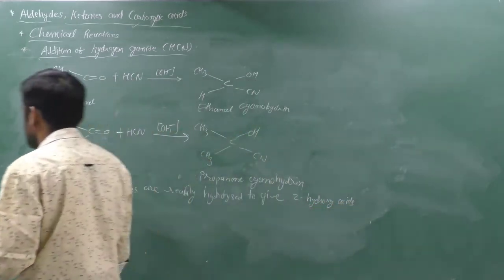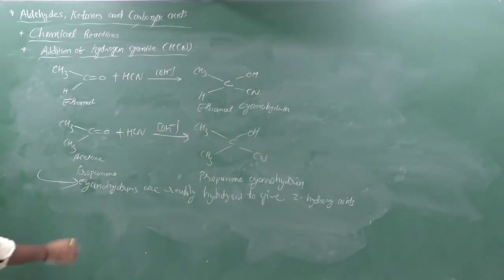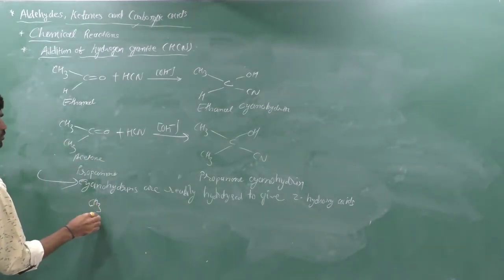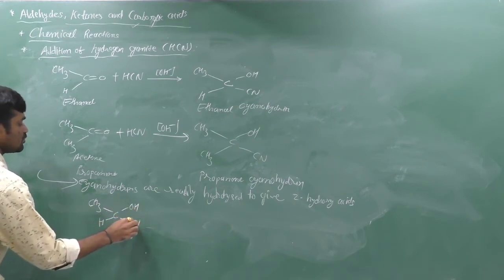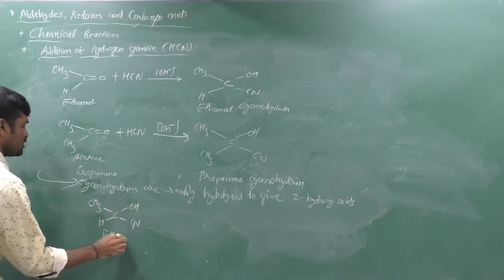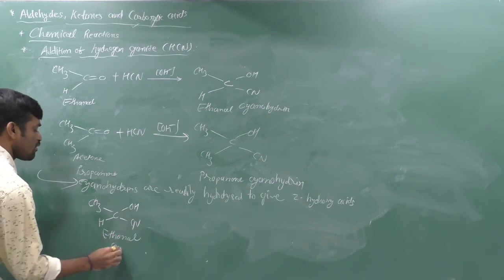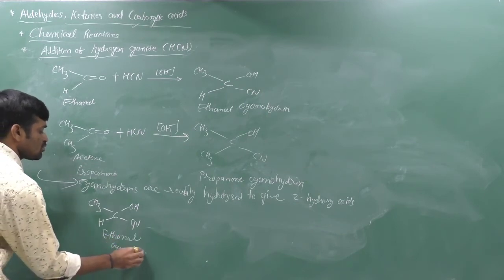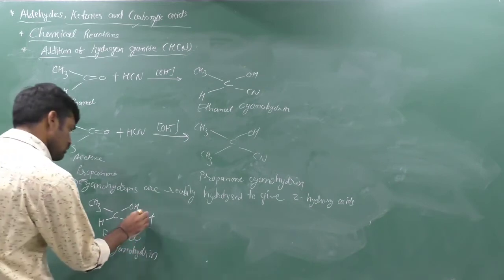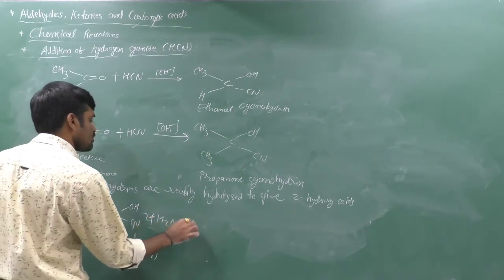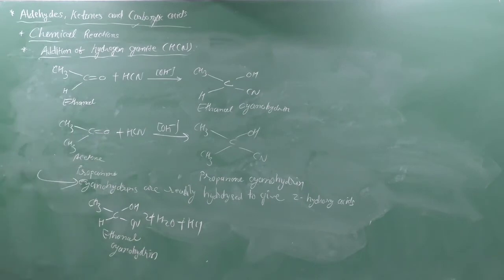Yes, we can give the example. Suppose we take ethanal cyanohydrin, we can give the acidic hydrolysis because generally we take acidic media for that hydrolysis.